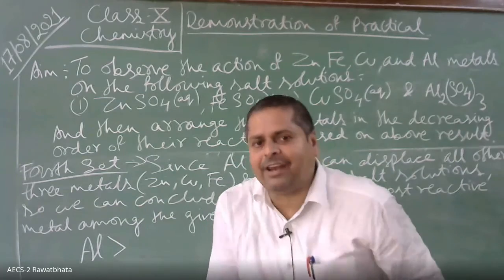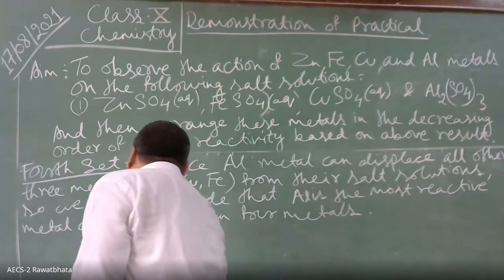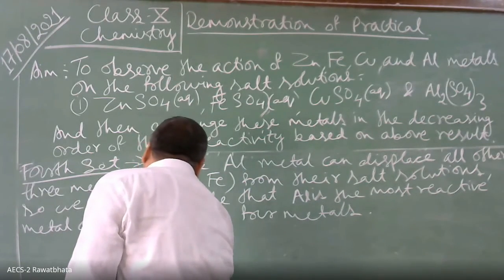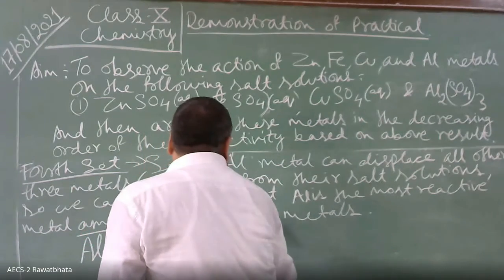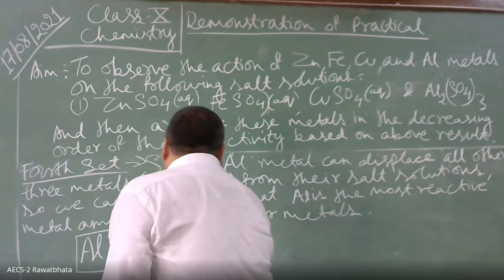Zinc. Very good. So zinc is less reactive than aluminium. Then there was iron, Fe. Okay, very good. And then copper. Copper is the least reactive. This is the decreasing order of reactivity of metals.